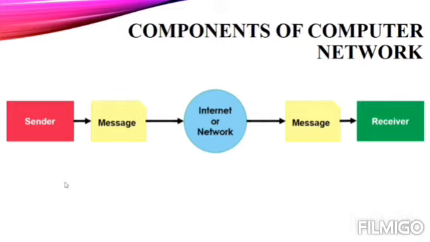It's a diagrammatic flow of these components of a computer network. Here we have the sender. It is the receiver. And it is the main message which we have to send. Now suppose being a sender, I have to send a piece of text to you.